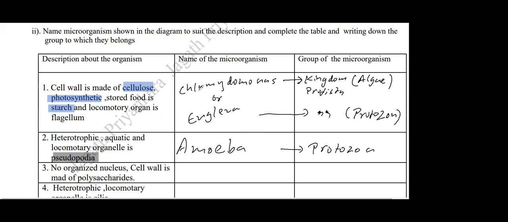Then number 3, no organized nucleus, cell wall is made of polysaccharide. Who can tell me the answer for number 3? Sumela? Algae. Very good. The answer will be not algae. Algae cell wall is made of polysaccharide. Wrong. Not algae, Sumela. Who can give me the correct answer for number 3? Sukita? Pulsara? Bacteria. Yeah, bacteria.